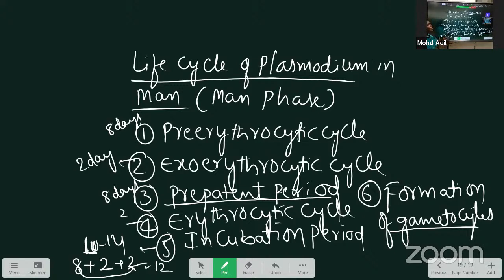Clear? This one is about the life cycle of the Plasmodium in man. Tomorrow we are going to discuss the mosquito phase, also called the Ross cycle. Here the erythrocytic cycle is called the Golgi cycle. In the mosquito, the sexual life cycle is there. That life cycle was described by Ross, who identified the parasite in the crop of the mosquito. That's why that life cycle is called the Ross cycle. Next class we are going to discuss the Ross cycle, at the same time.